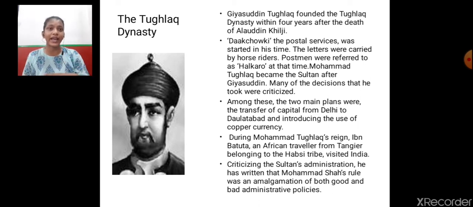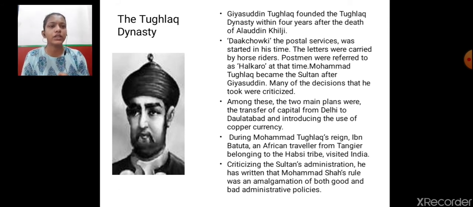transfer the entire capital from Delhi to Daulatabad. Now, Daulatabad is a place. And second, introducing the use of copper currency. In those times, silver or gold were used as currency, but he wanted to establish a copper currency. So, these decisions of Muhammad Tughlaq were criticized a lot.